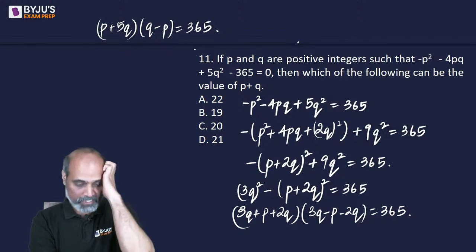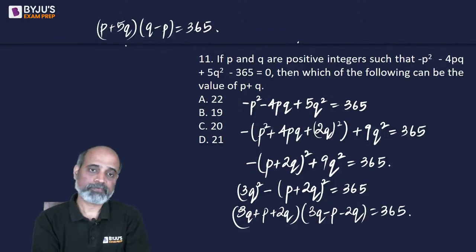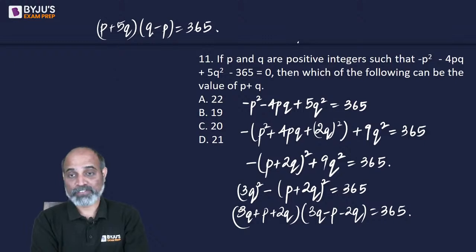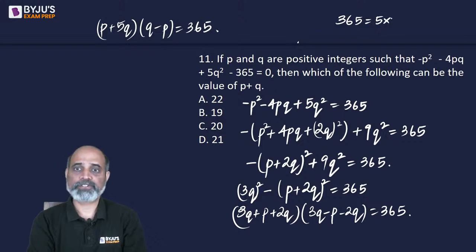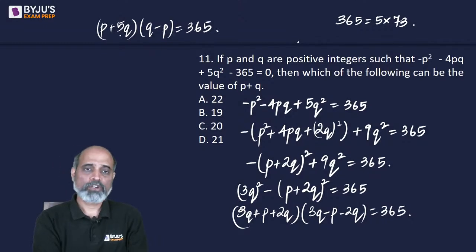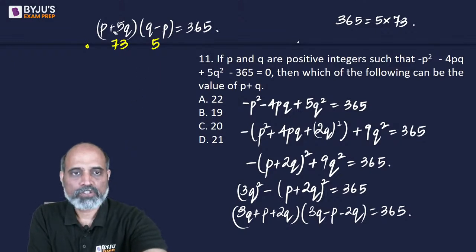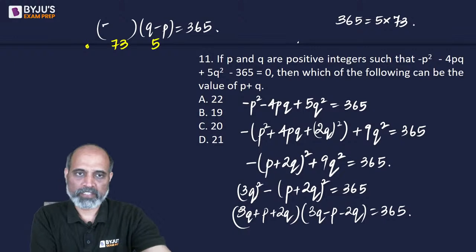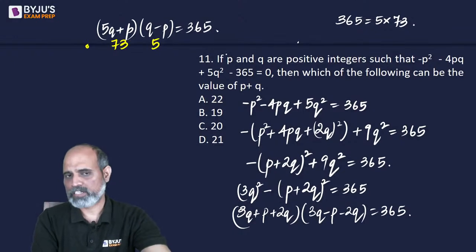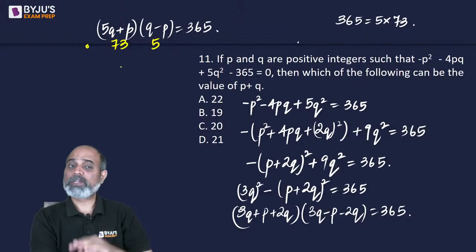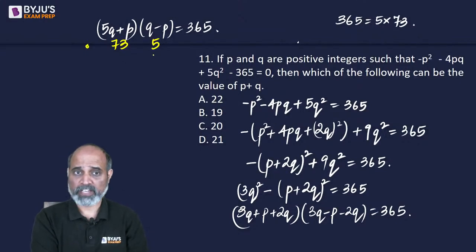So I have to write 365 as product of two numbers, right? There are a lot of ways of writing 365. 365 can be factorized as 5 into 73. Oh, 73 is a prime number. So, pehla case, first case, this is 73 and this is 5. ठीक है, इसको मैं p plus 5q की जगह ना 5q plus p लिख देता हूँ. I'm just rearranging how it is written so that it becomes easier to solve. Now 5q plus p is 73, q minus p is 5.